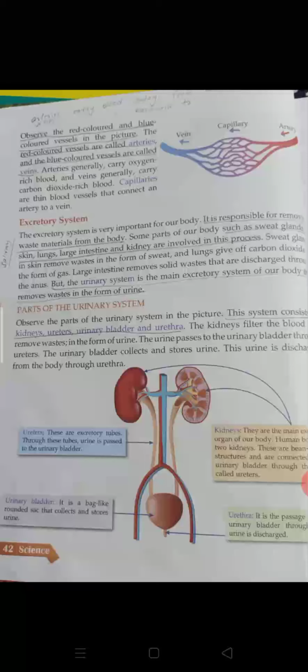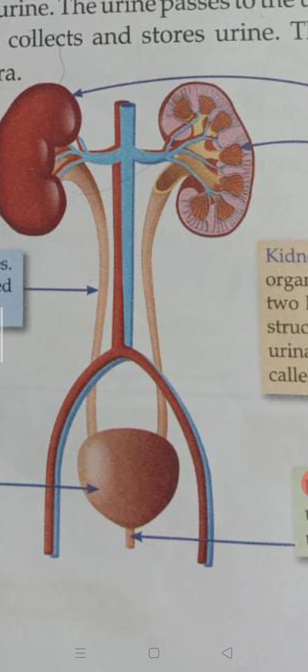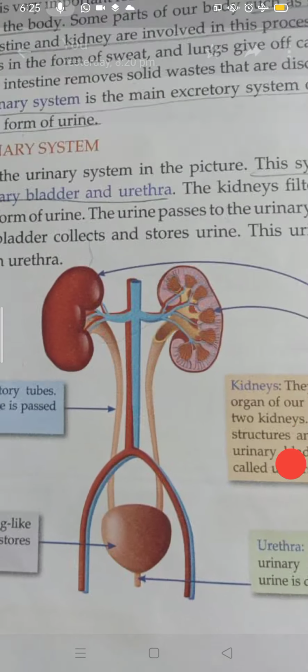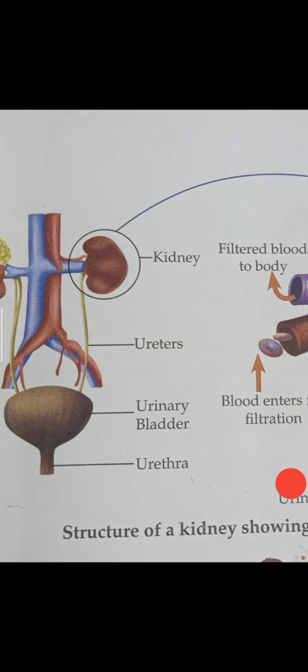That liquid form is collected in the urinary bladder through ureters. Here in kidneys the blood is filtered and through these ureters it is collected in the urinary bladder and from the urethra it is passed out. Okay, see, kidney, ureter, urinary bladder, urethra.